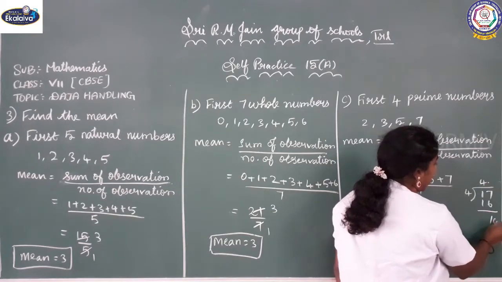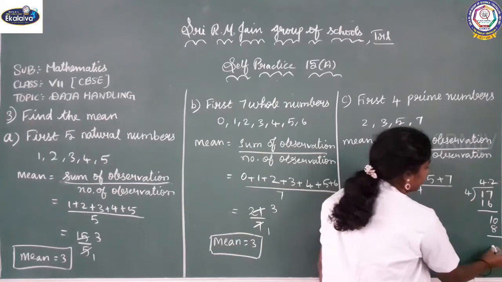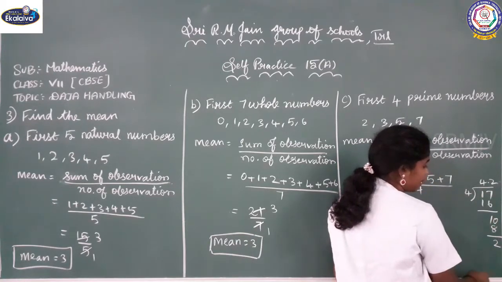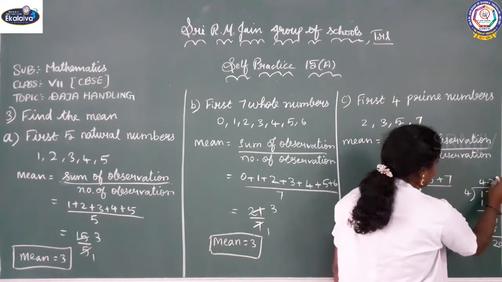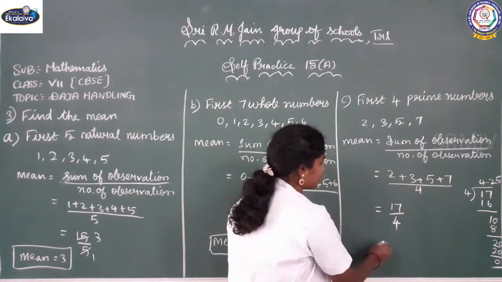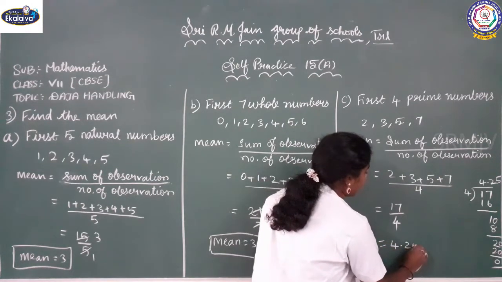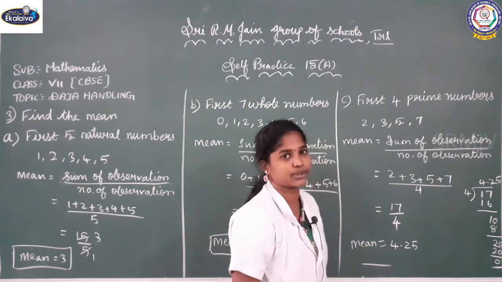Keeping a point and adding a 0, 4 twos are 8, and the remainder is 2. We already kept our decimal place, so we can add 0, 4 fives are 20. So the answer is 4.25, therefore the mean is equal to 4.25. Do you understand?